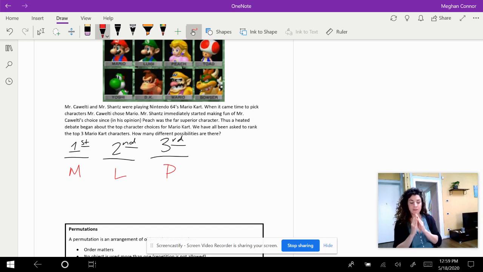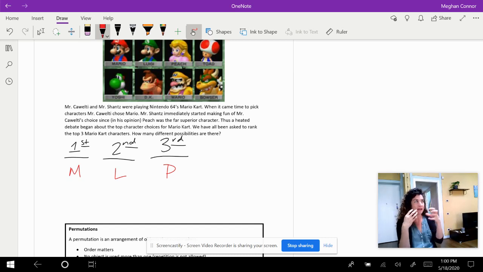Realize that when I choose somebody for first place, like Mario, now for second place, I don't have 8 options anymore. I have 7 options. So where there were 8 options for the first place, now there are 7 options for the second place. Then for the third place, since we've already used those 2 characters, you can't list a character as first and third. Now we have only 6 options left for the third place.